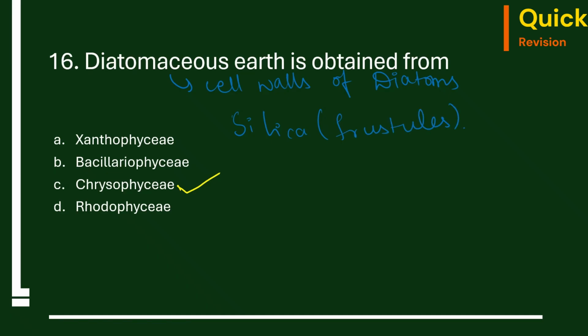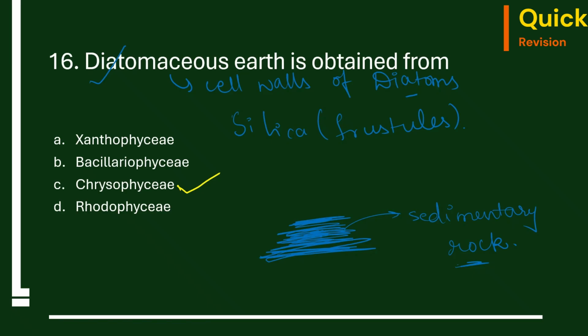Now these cell walls, when the diatoms die, settle on the bottom of the ocean. So over a billion years, what happens is this silica or this siliceous cell wall forms a sedimentary rock. Now this is what we call diatomaceous earth, and we use it for different purposes like filtering, polishing, and even for insulating materials.